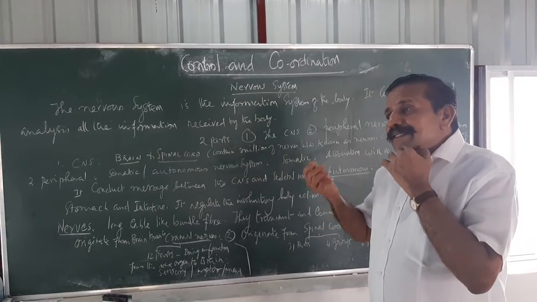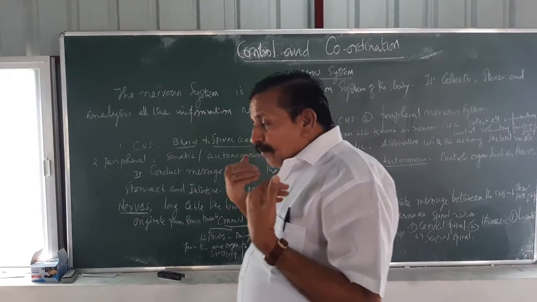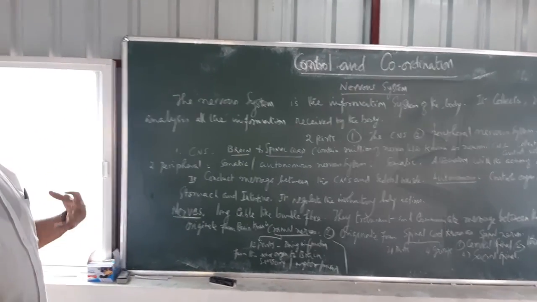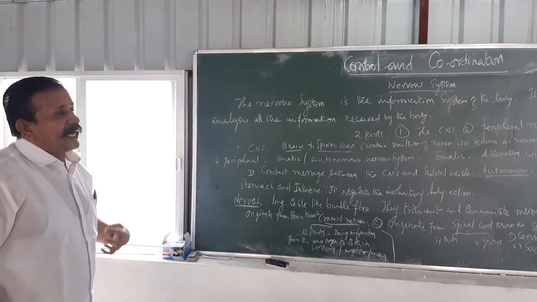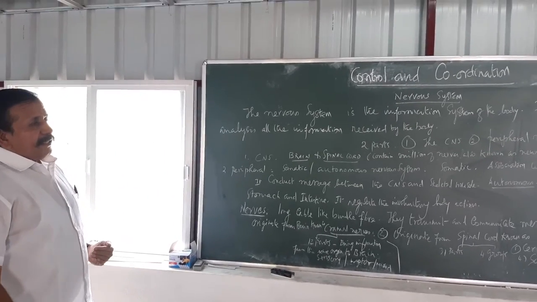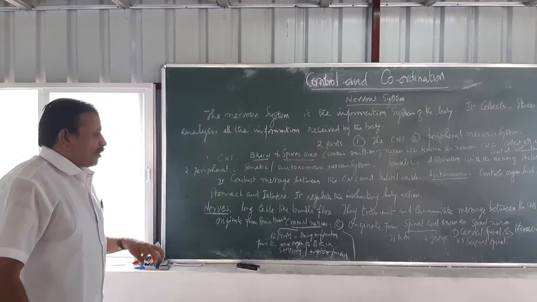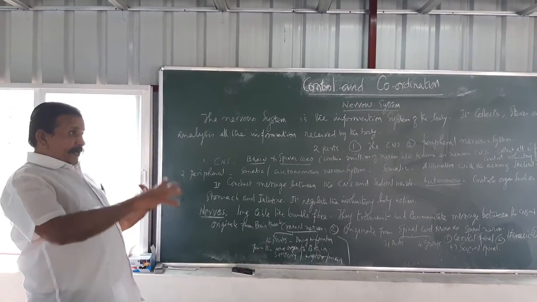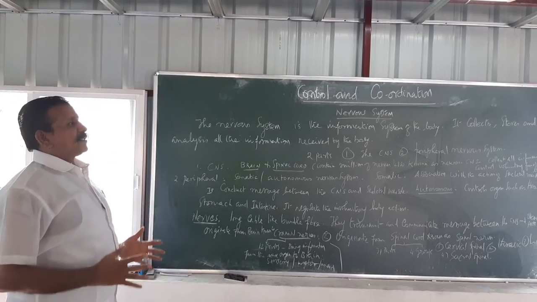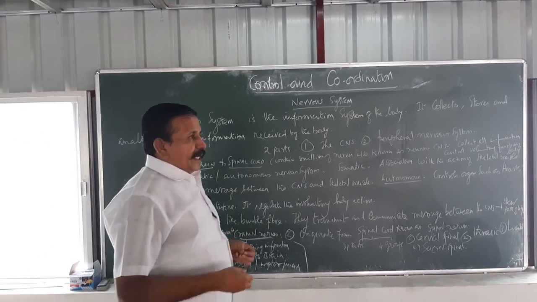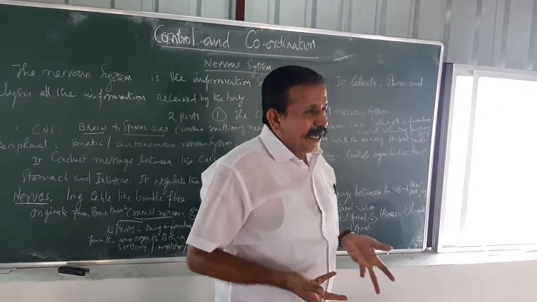But some important processes going on in my body are not under my control or my knowledge. That is called involuntary action. What are the involuntary actions? The digestion process, with the secretion of a lot of digestive juices and enzymatic action.